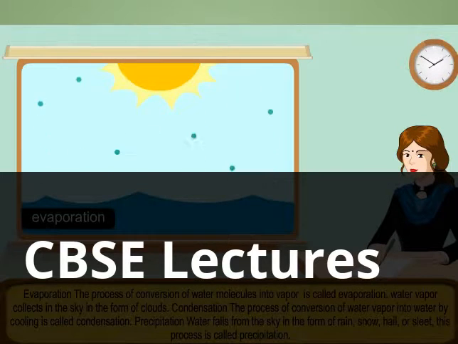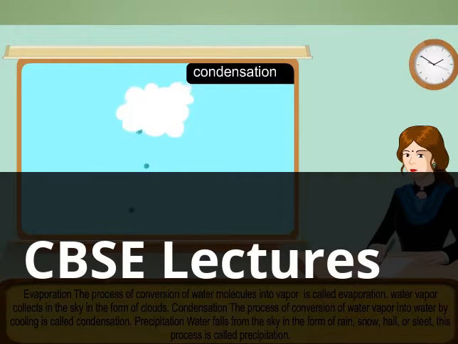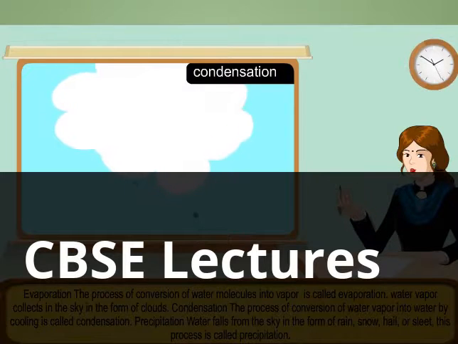Evaporation. The process of conversion of water molecules into vapor is called evaporation. Water vapor collects in the sky in the form of clouds. Condensation. The process of conversion of water vapor into water by cooling is called condensation.